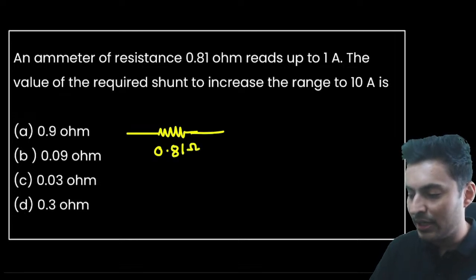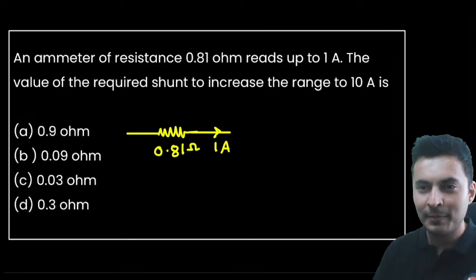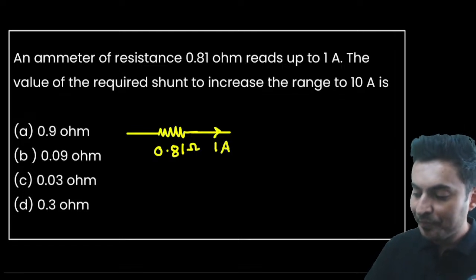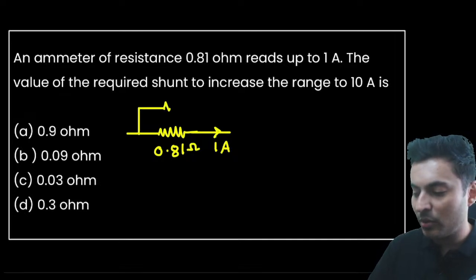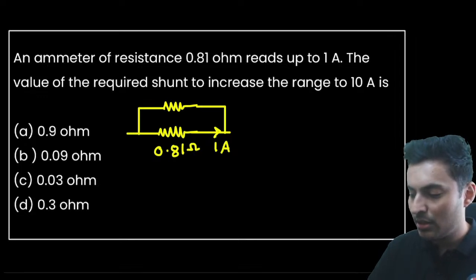What is the maximum current it can take? It can take a maximum current of 1 ampere. Now, if you put up a shunt resistance, I don't know how much it will be, I'll just put it in parallel. That's what I know shunt does.